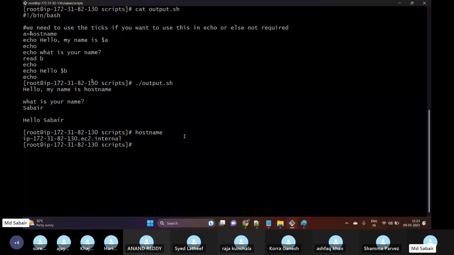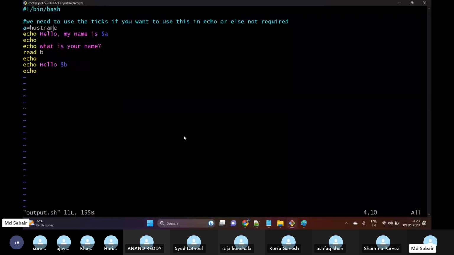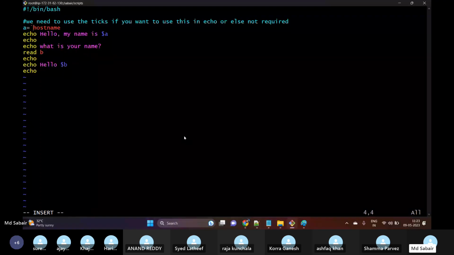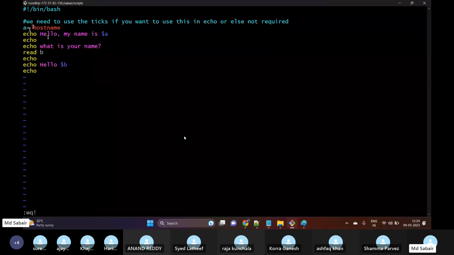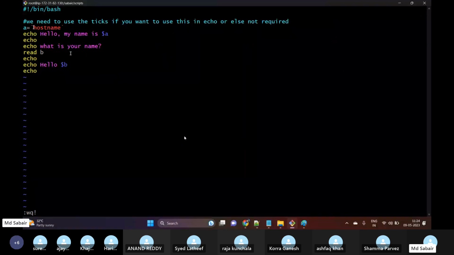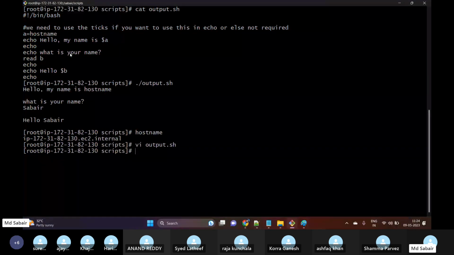Okay, vi. Where can I find that? We can find that exactly below our escape button. Okay, so we need to put this inside the backticks. Okay, if I want to call any command inside echo, then in this case I need to use the backtick mark. I don't know what symbol it is. I'm also not sure on that symbol name, but this symbol we can find below the escape button. Okay, wq save, and then let me try to execute output.sh.